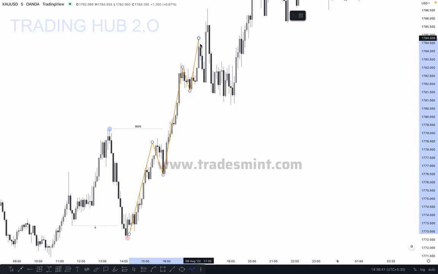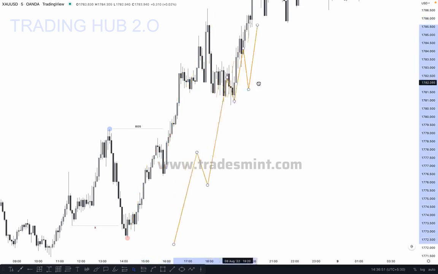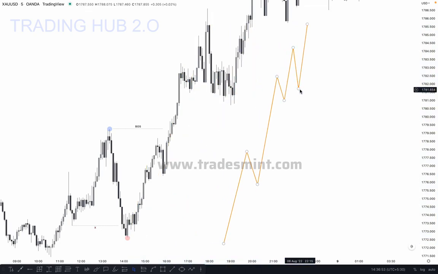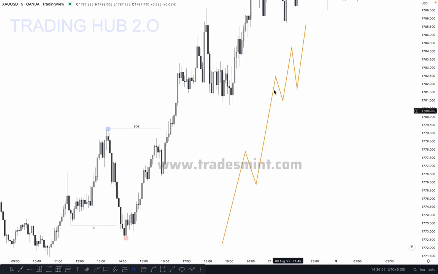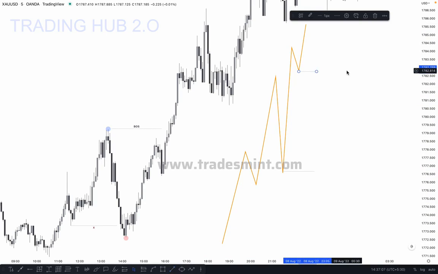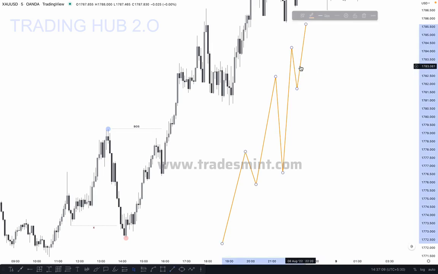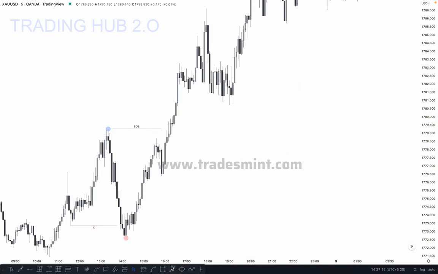You can see in this internal structure the market is moving like this. Okay, so every movement looks similar. There is no big difference between these moves. So we can mark the first low as an inducement. If there is any big move like this, then we can mark the actual inducement here, and this can be your minor inducement, correct? So in this case every movement is similar, so our main inducement is here, correct?